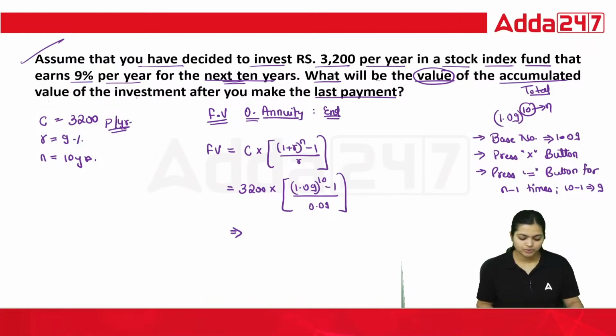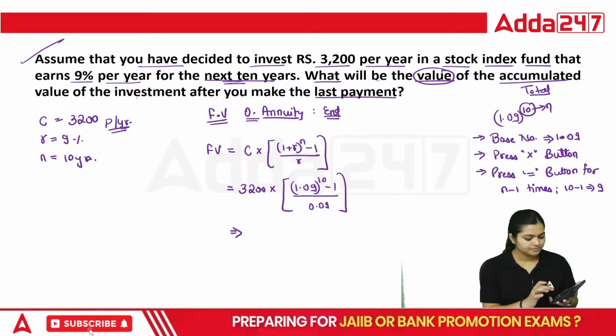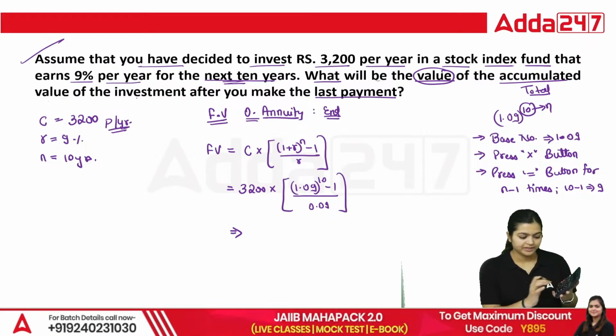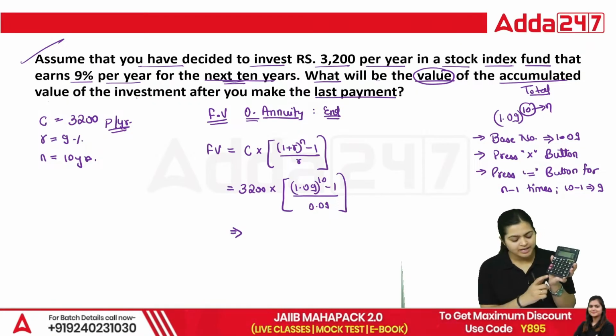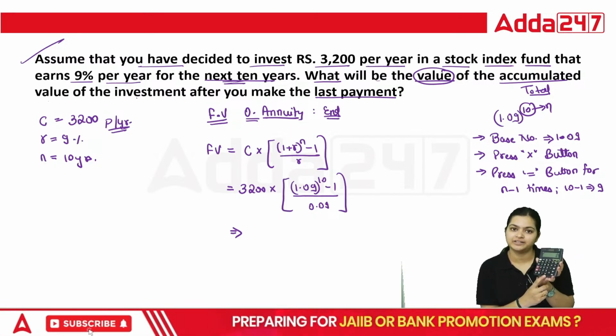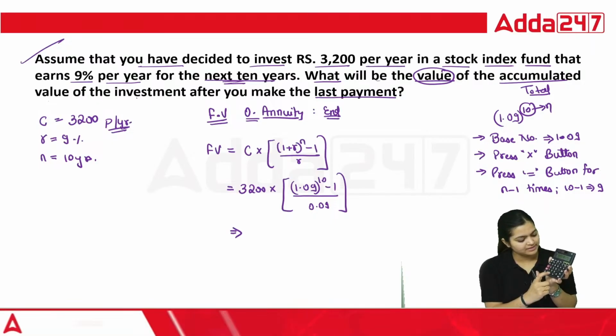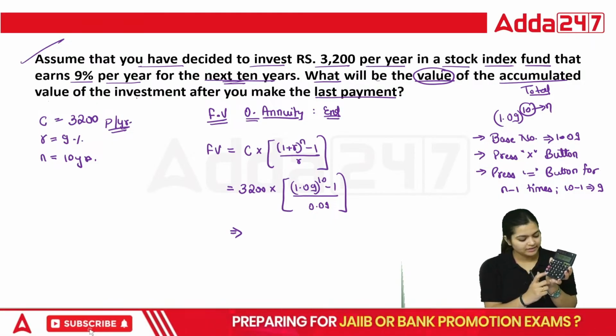So let's calculate this together. 1.09. Then you need to press the multiply button one time and the equal to button 9 times. Please press the equal to button very carefully, otherwise you will get a wrong answer. 1, 2, 3, 4, 5, 6, 7, 8 and 9.